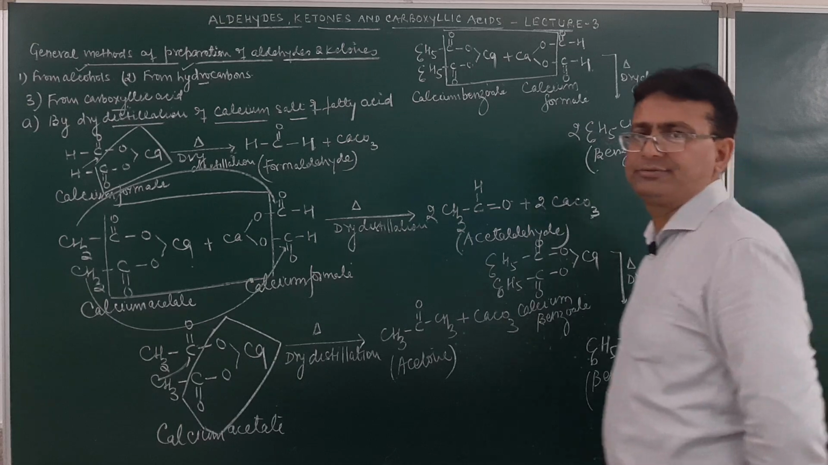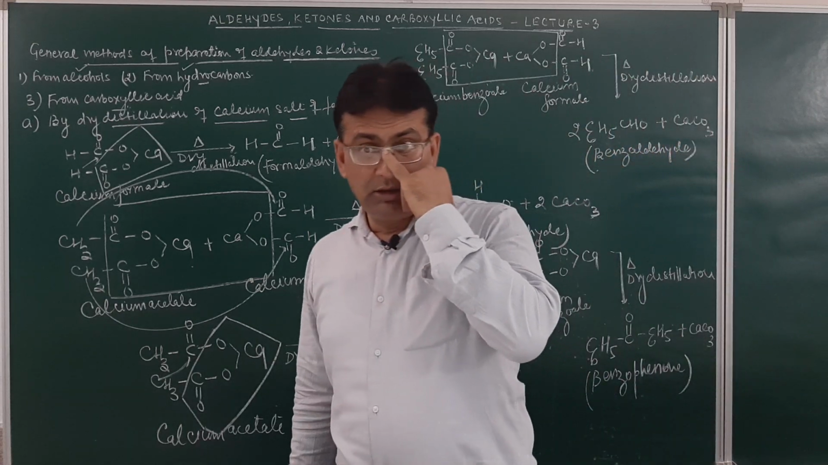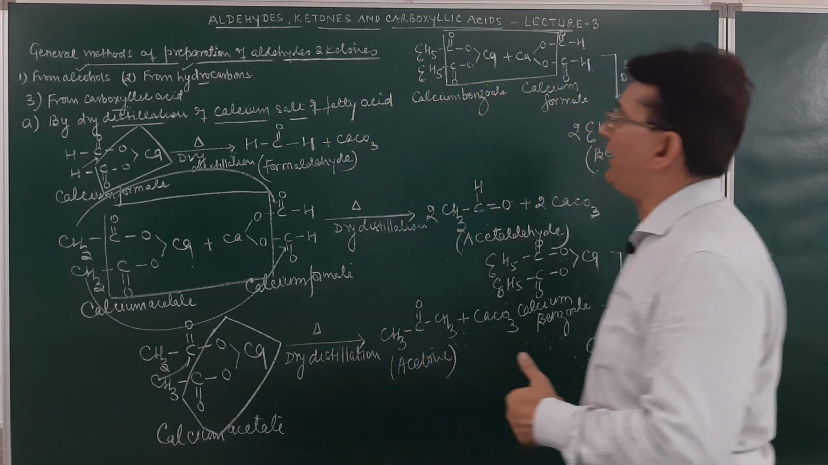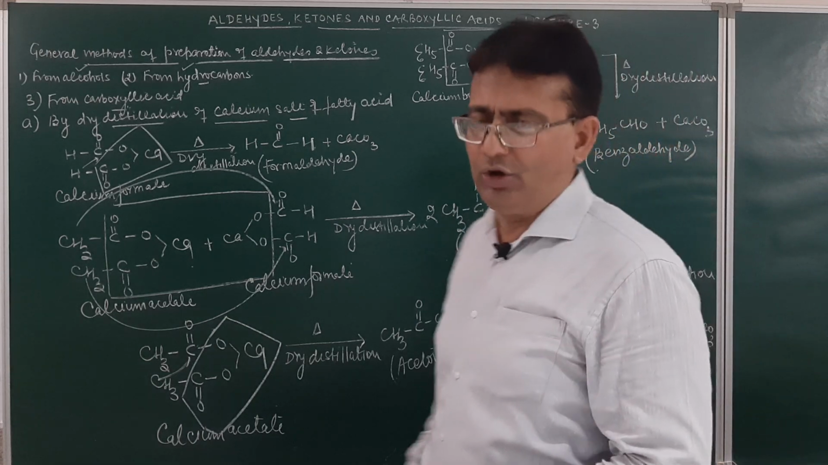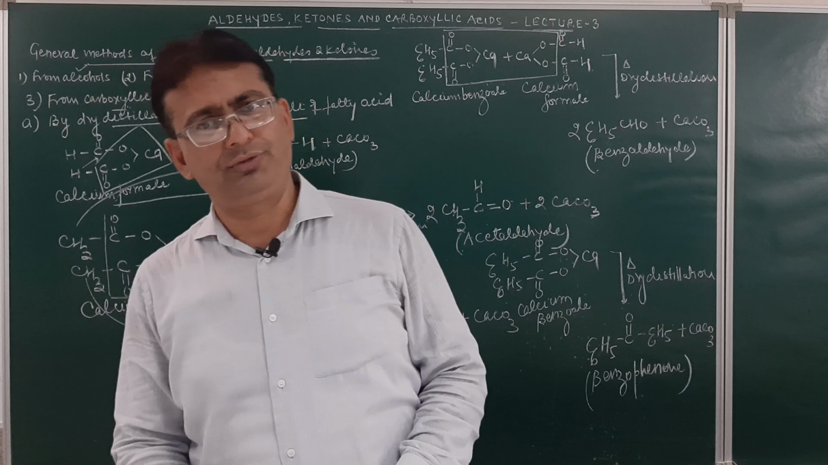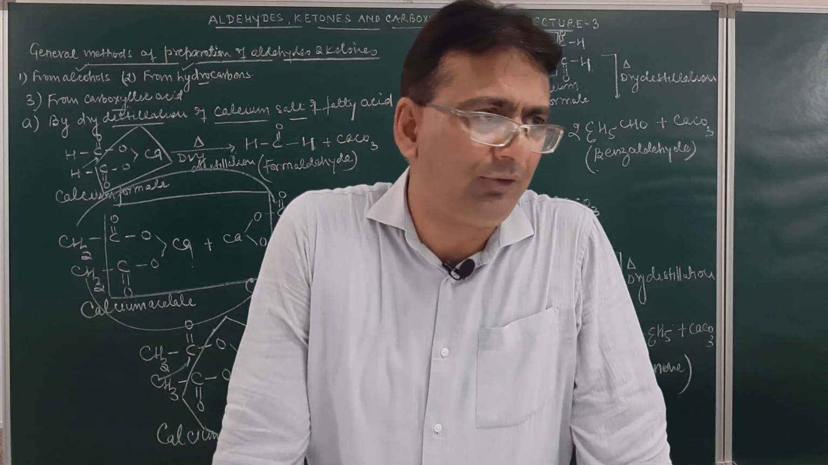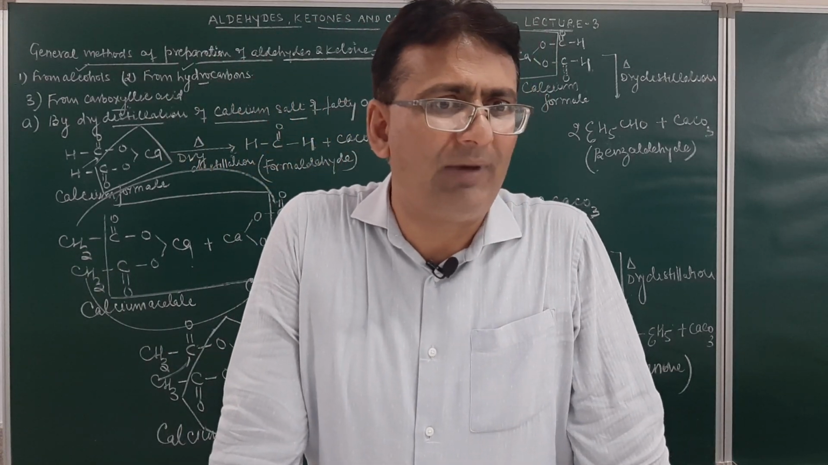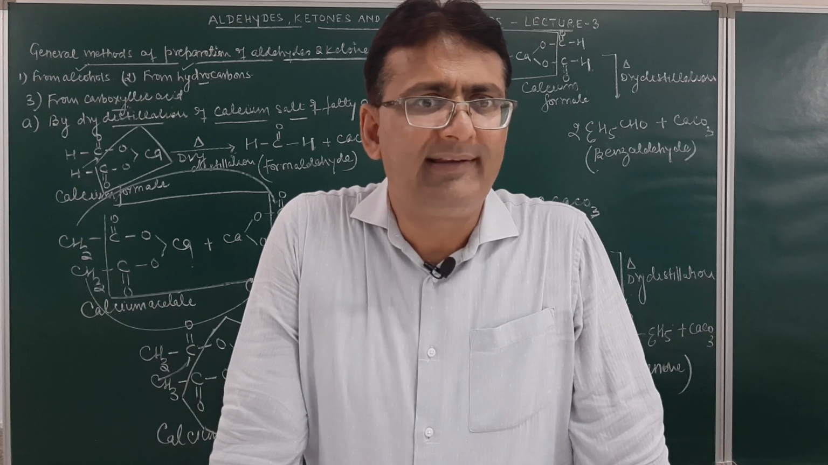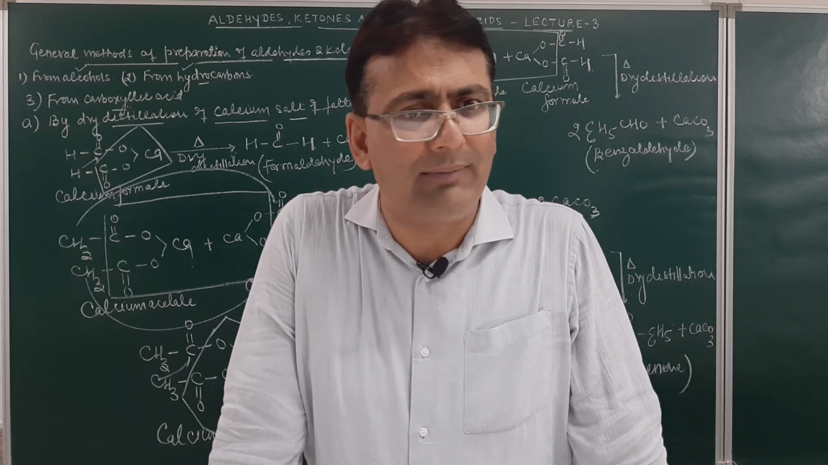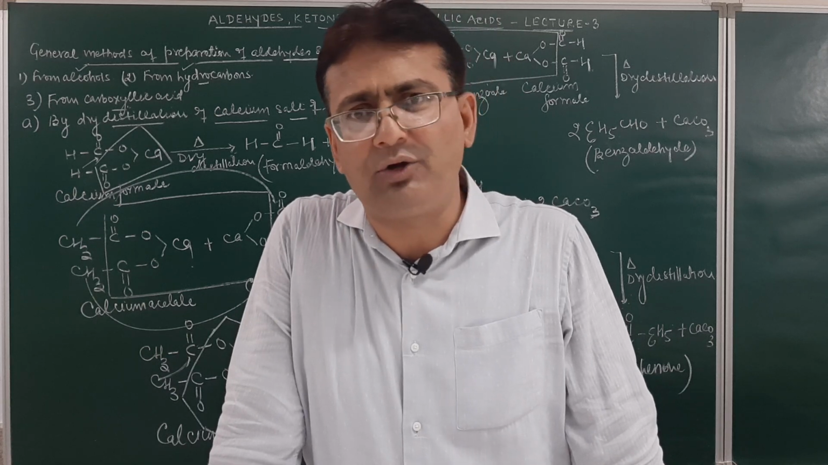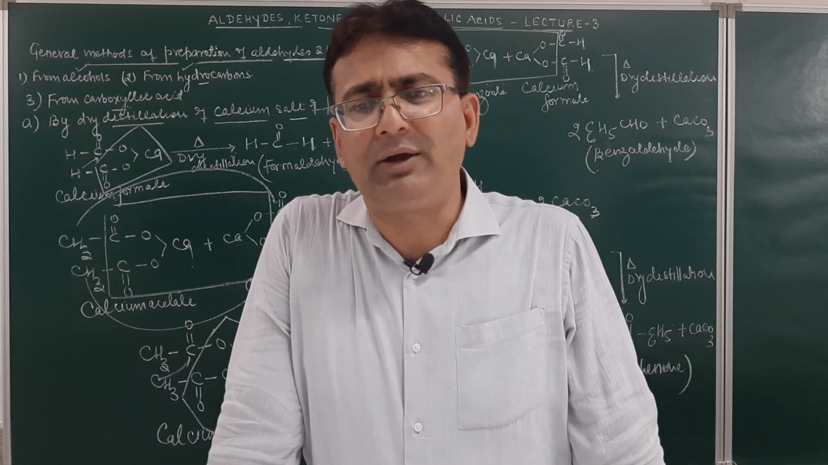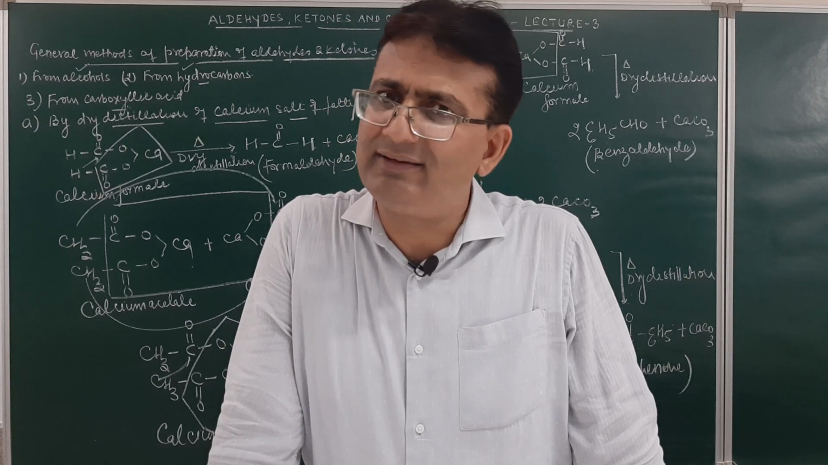Am I clear? Yes? So by this method of dry distillation of a calcium salt of a fatty acid, we can definitely obtain aldehydes and ketones. So now how many methods have we done, student? First was from alcohols. Second method of preparation was from hydrocarbon. From alcohol we did by two ways, by oxidation and dehydrogenation. From hydrocarbon by ozonolysis and by hydration of alkynes.